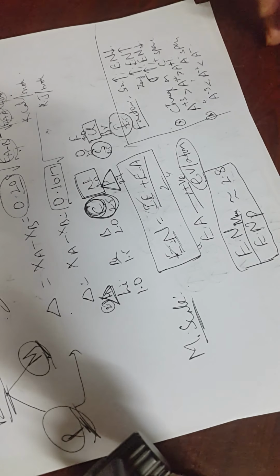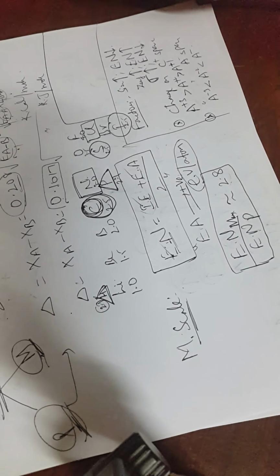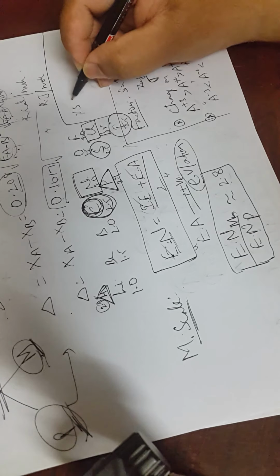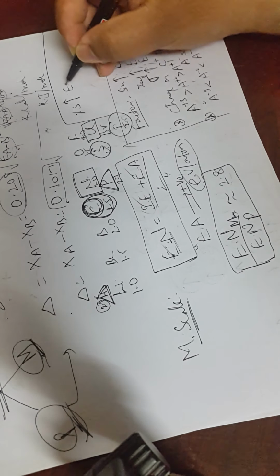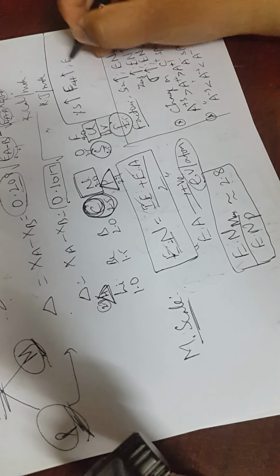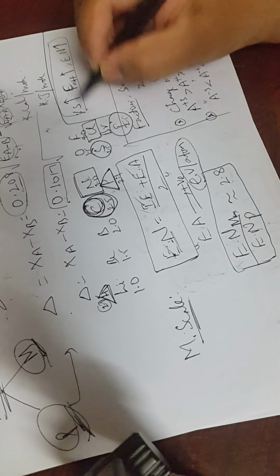And the most important one with respect to electronegativity is hybridization. Remember this simple formula: as the percentage of s character increases, the force of attraction also increases, and electronegativity will also increase. So remember this simple relation.